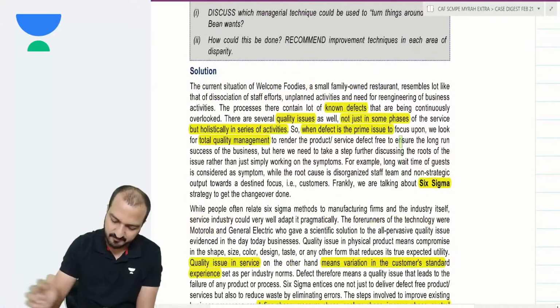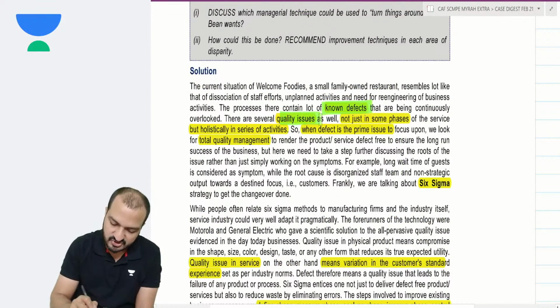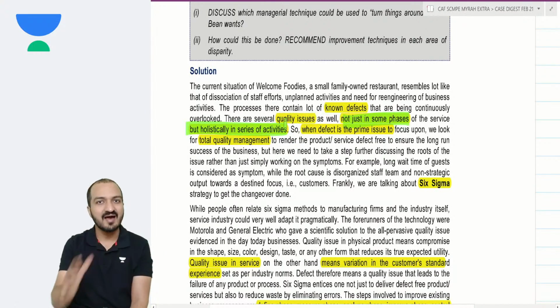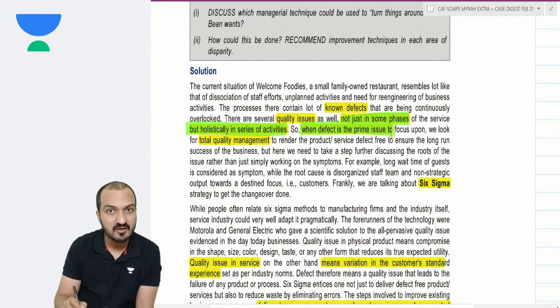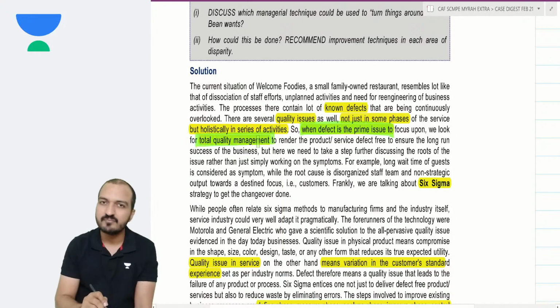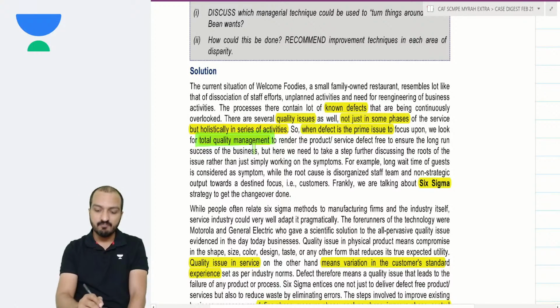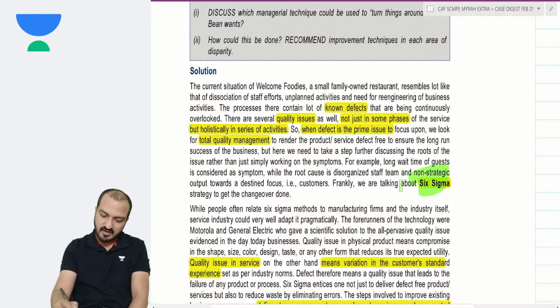So I suggest that they need to prevent those defects. Quality issues are there, and it is not just in some phases, but there are quality issues in all the activities that the company is doing. And when defect is the primary issue that you face, then TQM is your technique. Along with TQM, the more important one is Six Sigma. Yes, I have drafted the answer here considering Six Sigma as the answer. So I'm giving suggestions regarding Six Sigma.